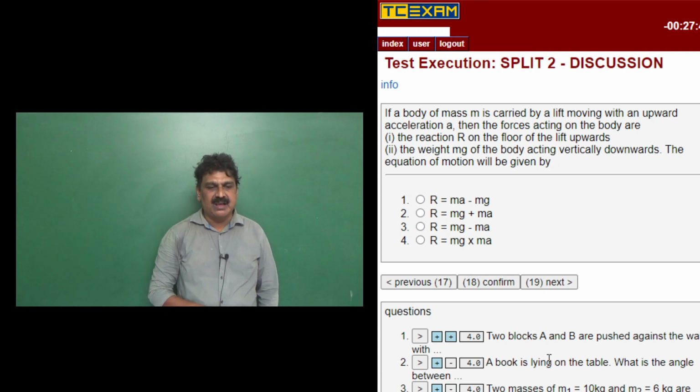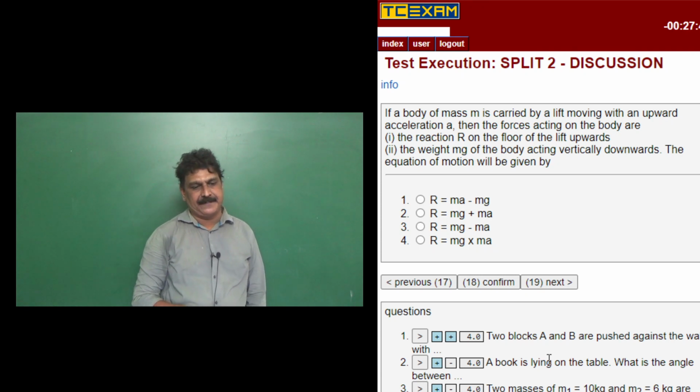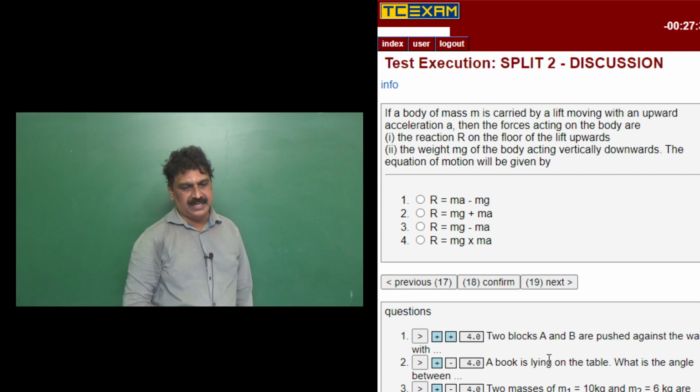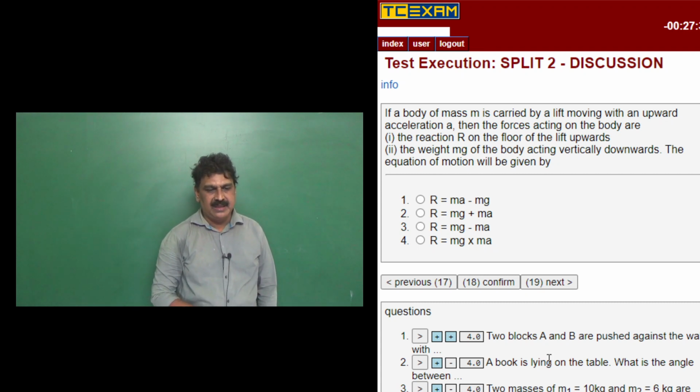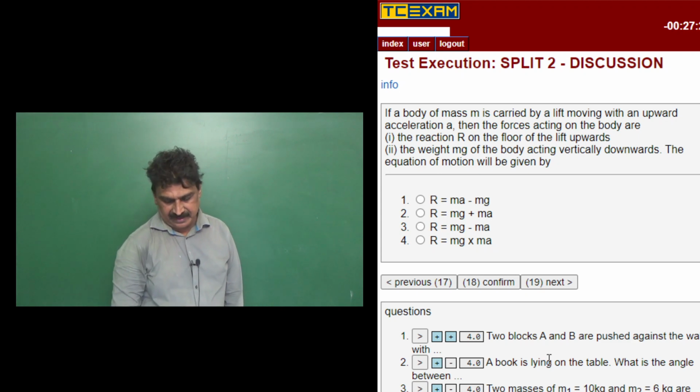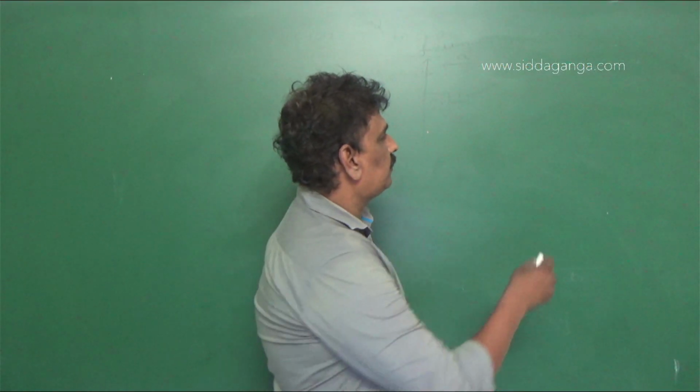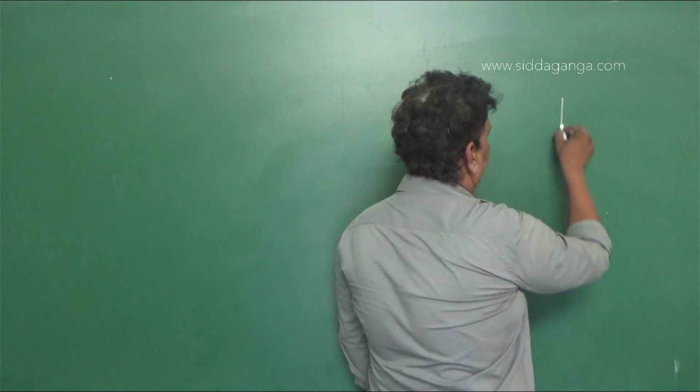The options given for the equation of motion are: R is equal to ma minus mg, R is equal to mg plus ma, R is equal to mg minus ma, R is equal to mg into ma, right?